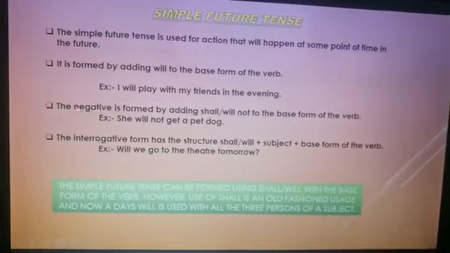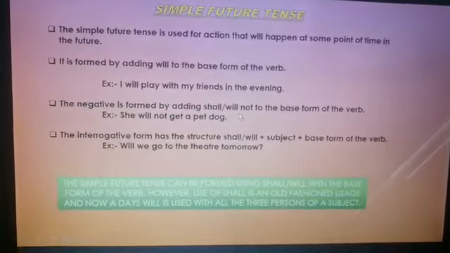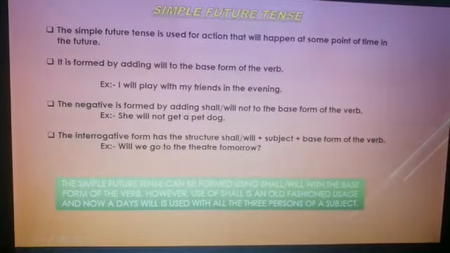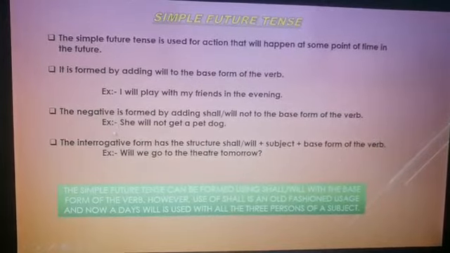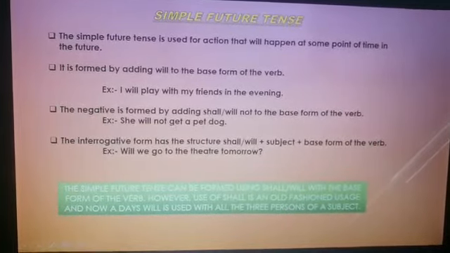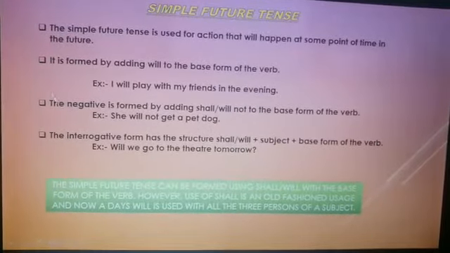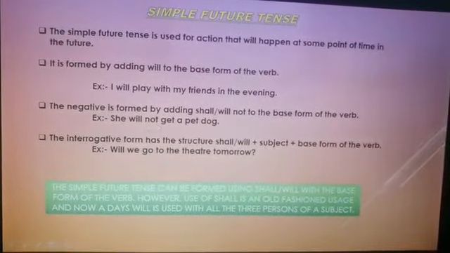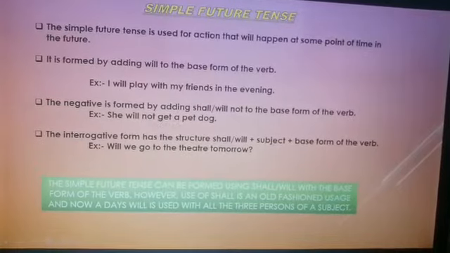And the negative sentence is formed by adding not, will not, to the base form of the verb. Like for example, she will not get a pet dog. So to form a negative sentence, we have to add not, will not, to the base form of the verb.